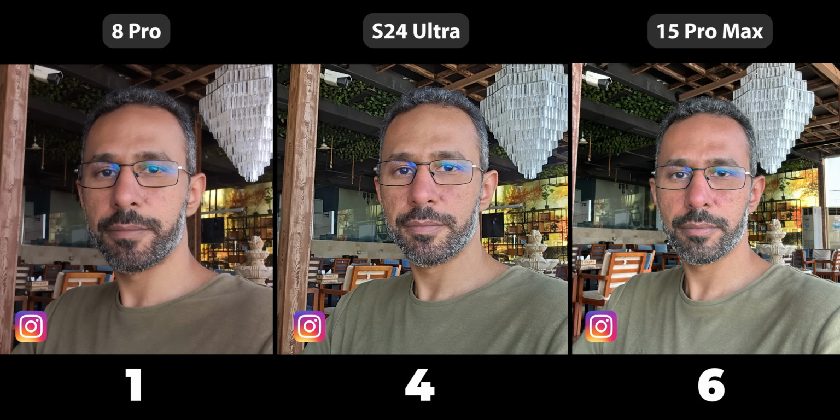Comparing the details, the 8 Pro is always the worst, while the 15 Pro Max and the S24 Ultra are almost identical. The only thing the iPhone did better than the S24 Ultra is the skin tone, which gives it a slight edge. So same as the back camera, the iPhone is still the best option for Instagram, followed by the S24 Ultra, and the 8 Pro comes third.